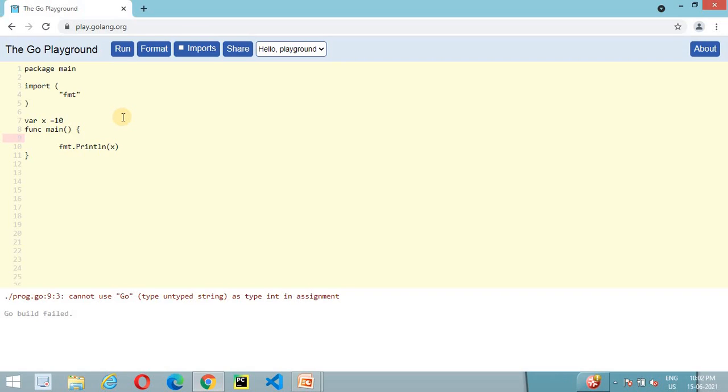Now move to the next form, which is related to the shorthand form. Using the shorthand form, we can omit this var keyword as well as the type, but we cannot declare any global variable. So let's try to execute this program. No declaration statement outside function body. As we mentioned in the slide as well, we cannot declare a global variable using the shorthand form. If we move this statement inside this function, then it will work properly. Let's try it.